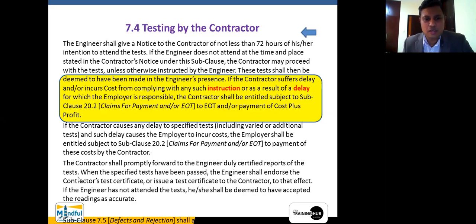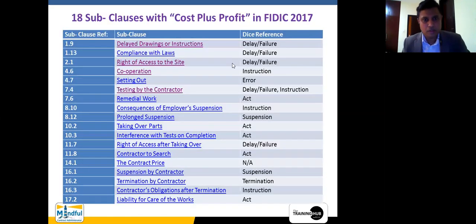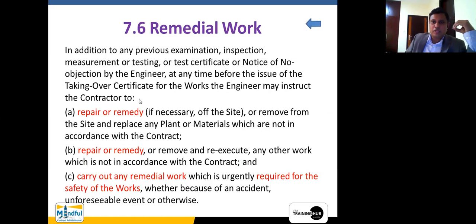Okay, this is what the testing by the contractor has to be. Now let us go to the next subclause which is appearing here, which is called the remedial work. Now I told you within this dice we have got 6 sides. So out of these 6 sides, one of them is an act.